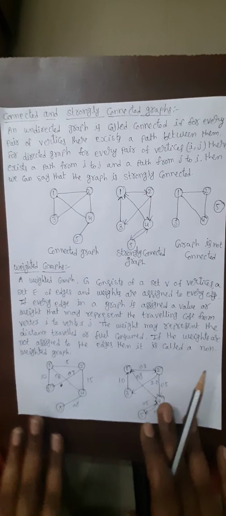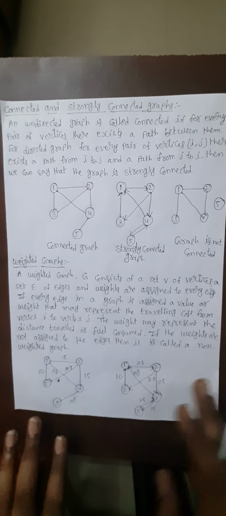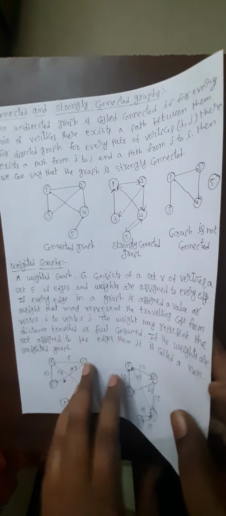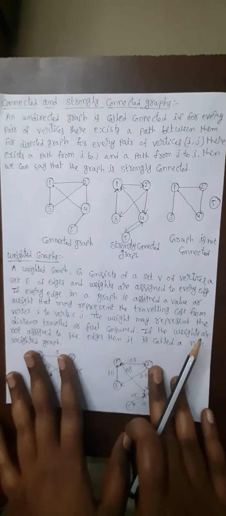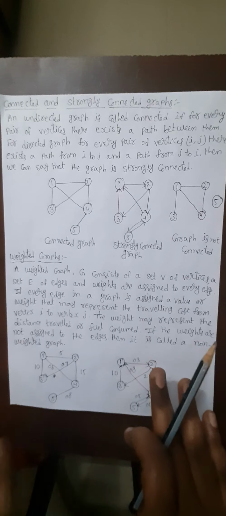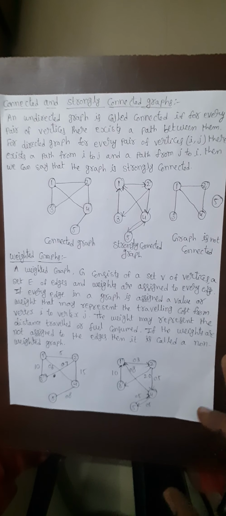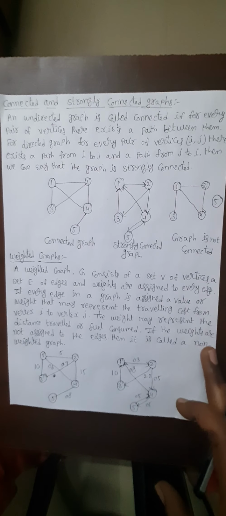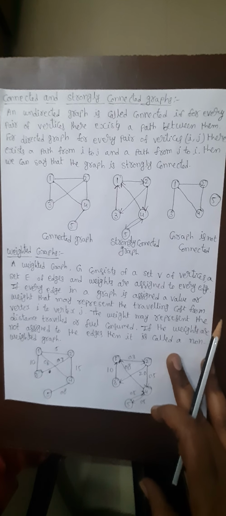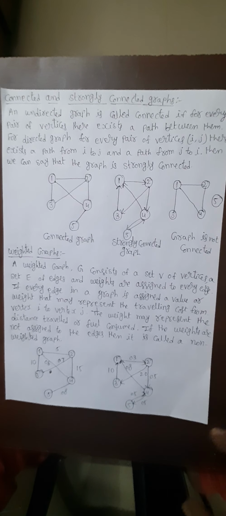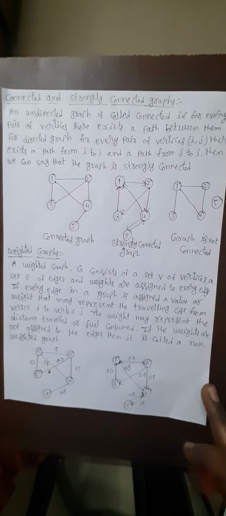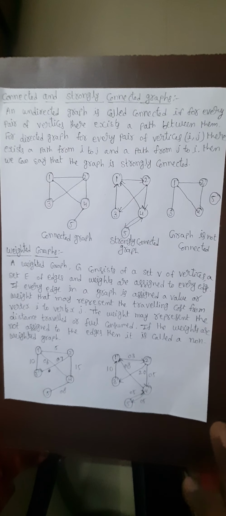And see the next one, connected and strongly connected graph. What a connected graph is: an undirected graph is called connected if for every pair of vertices there exists a path between them. And when we take the directed graph, if for every pair of vertices there exists a path from i to j and a path from j to i, then we say that graph is called strongly connected.